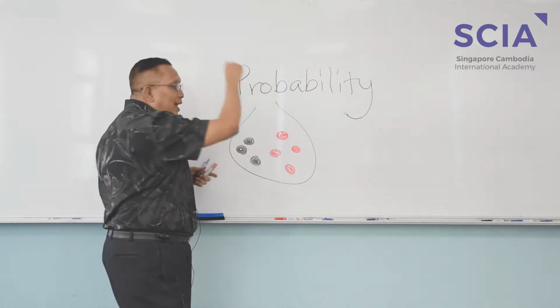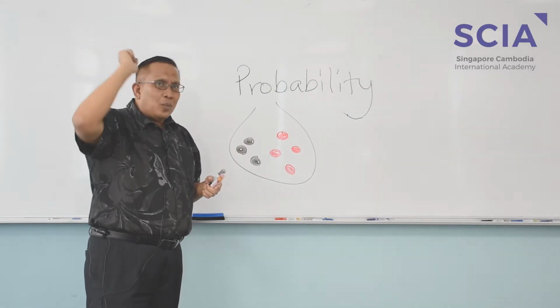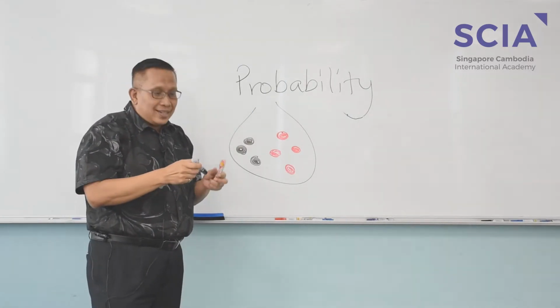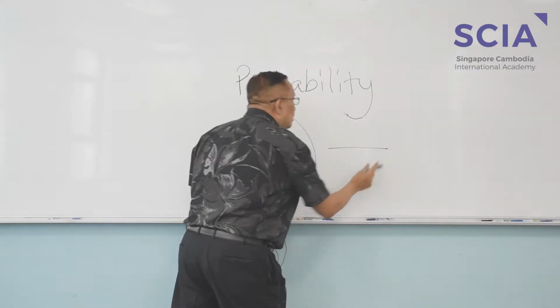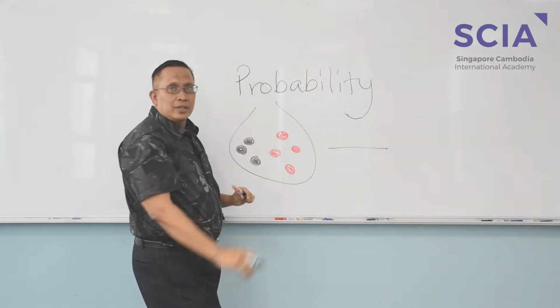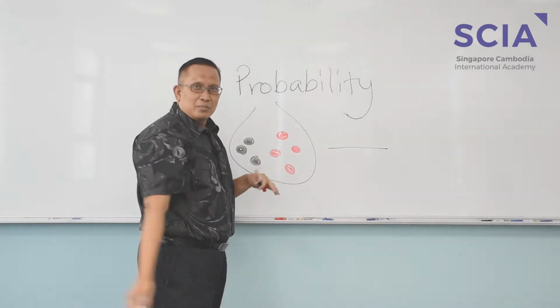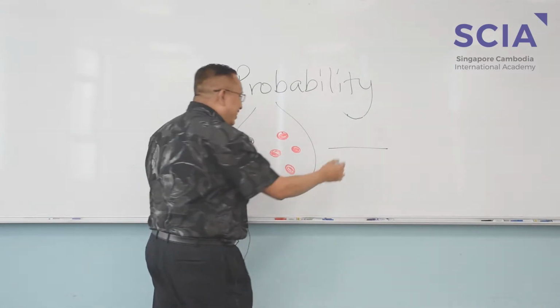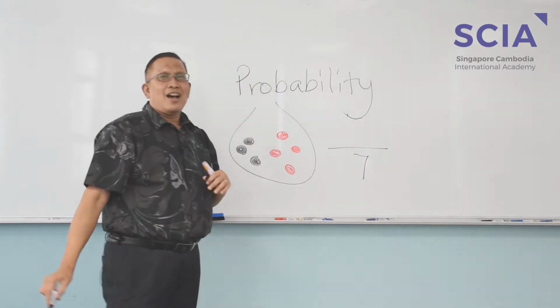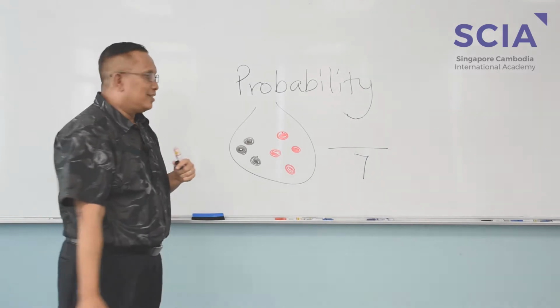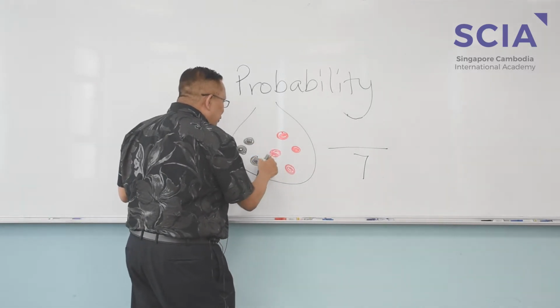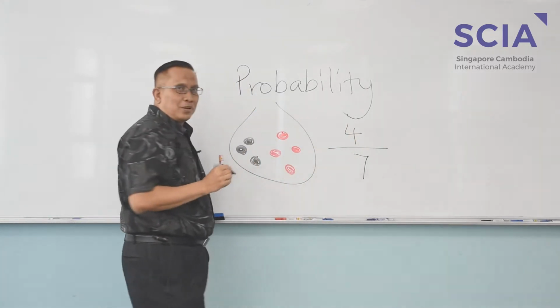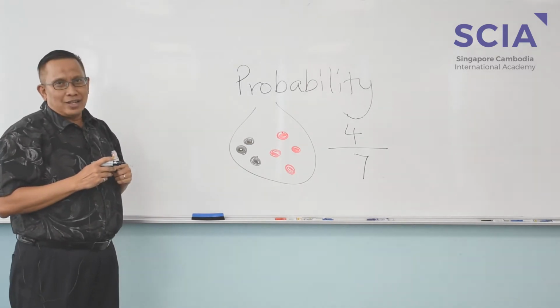So if I put my hand inside and I pick up a ball, what's the probability that it's going to be red? Remember, all together, how many balls? I keep changing between ball and marble, that's similar. 7. How many are red? 1, 2, 3, 4. There you go. This is the probability that it is going to be red.